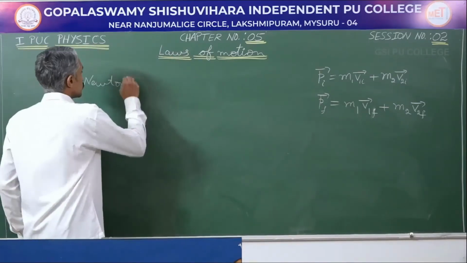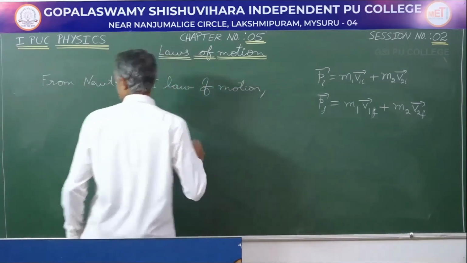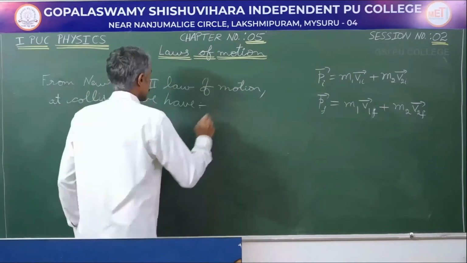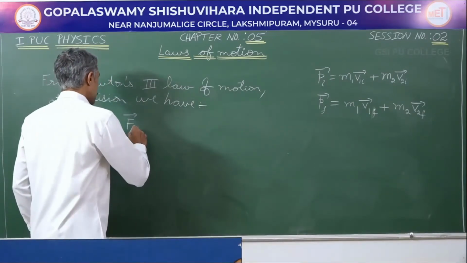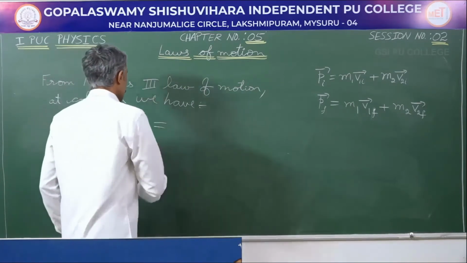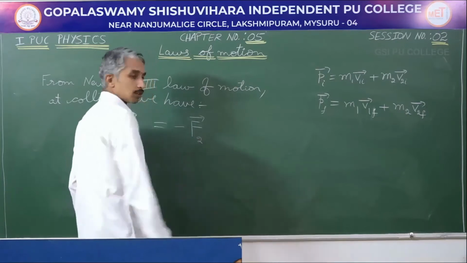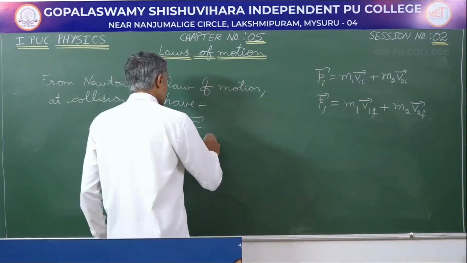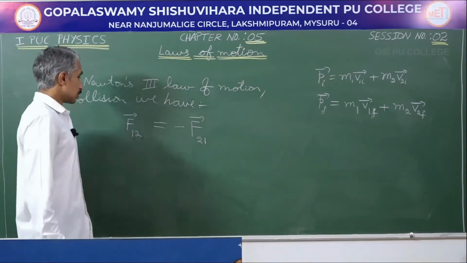From Newton's third law of motion, at collision we have the force on object 1 due to the second object is equal to minus the force on object 2 due to the first object.